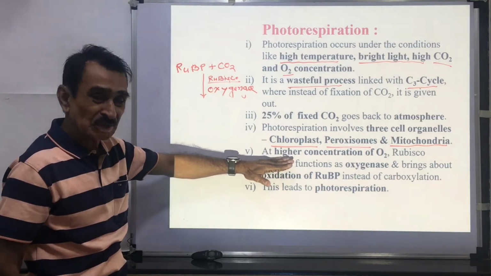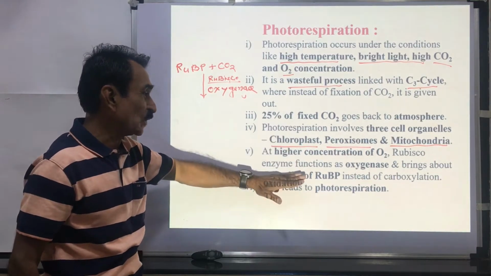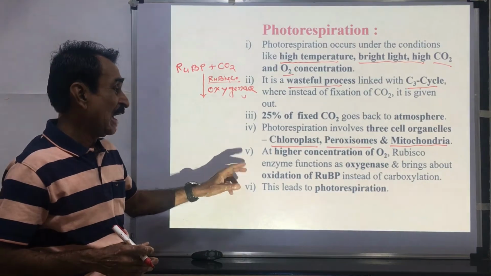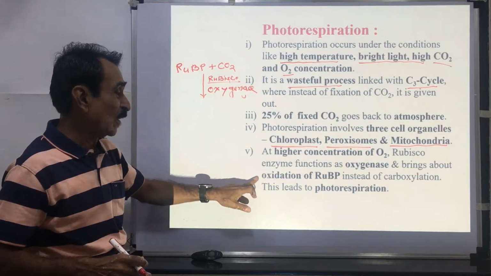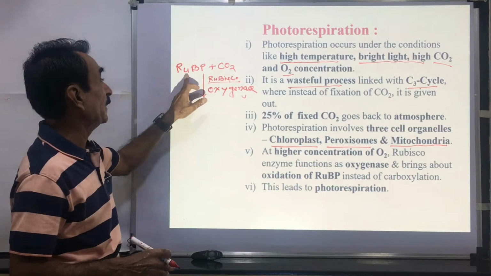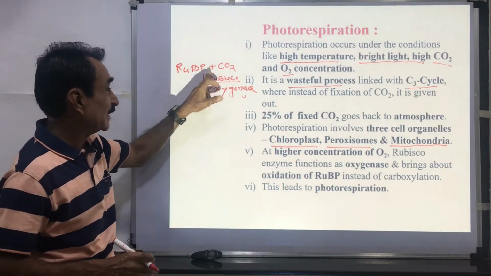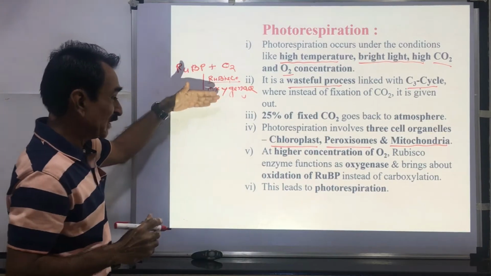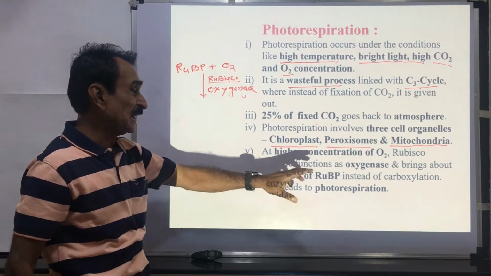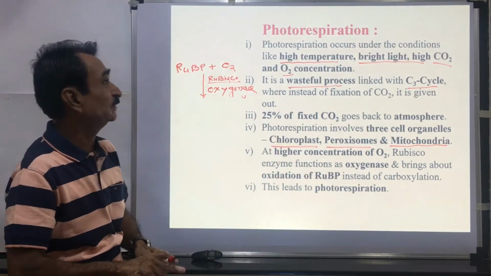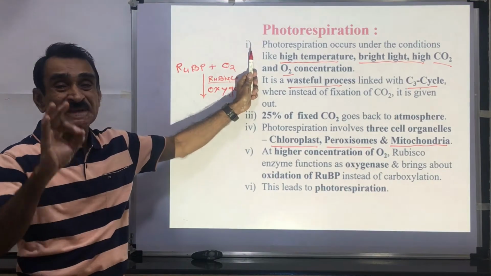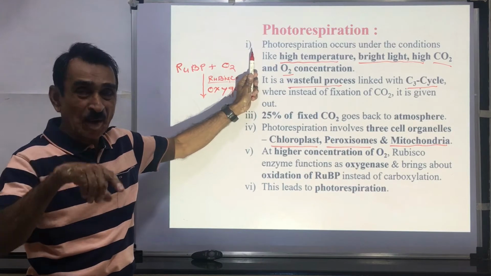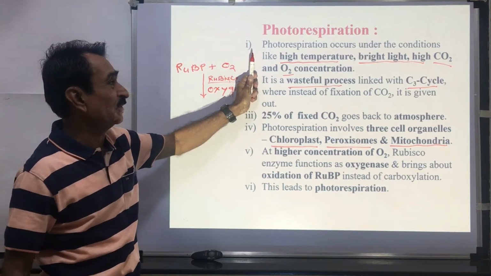At higher concentration of oxygen, Rubisco enzyme functions as an oxygenase instead of carboxylase, and this brings about oxidation of RUBP. This RUBP is oxidized and this O2 is used in this reaction. This leads to photorespiration. You see it once again. Photorespiration means respiration in presence of light. Intake of oxygen and release of CO2 in presence of light.